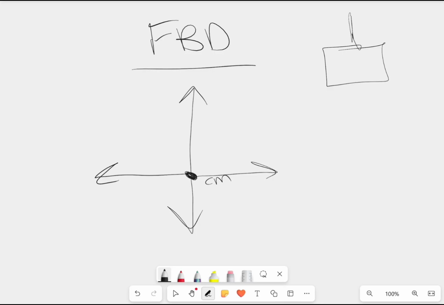So the center of your FBD is your CM, your center of mass. Center of mass is where all the physics in a system takes place, because you can't cover every single part of the system. So instead, you find the center of mass of that system, and then you draw your forces around it. Surrounding the center of mass, we have four different forces.